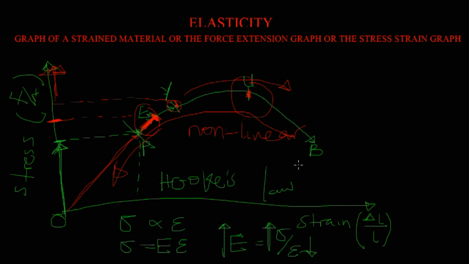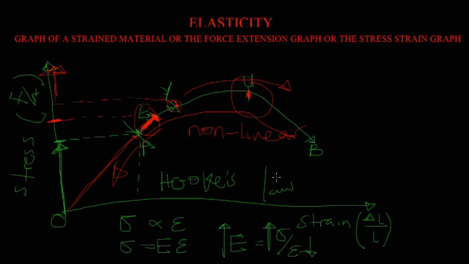Now, the difference between the yield point and the elastic limit is that although the yield point and the elastic limit can sometimes be merged together as the same point, and sometimes they may not, the major difference is that elastic limit indicates the end of elasticity, while the yield point marks the beginning of plasticity.